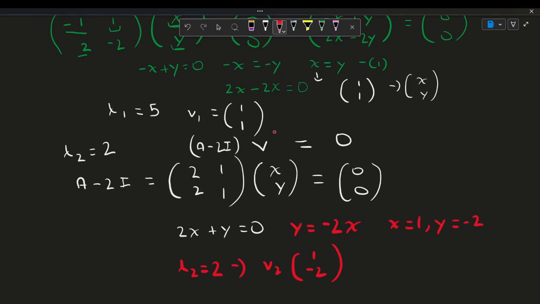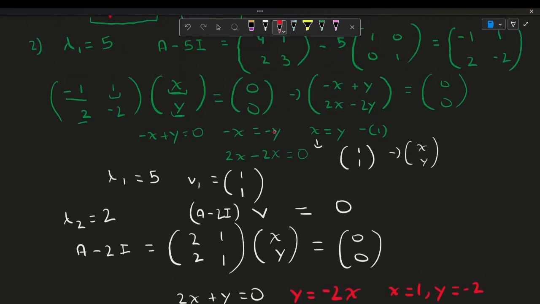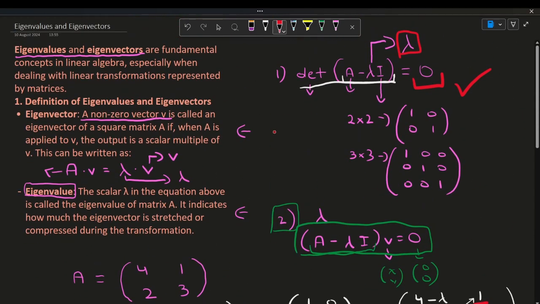So that's how easy it is to find the eigenvalues and eigenvectors. So let's recap what we've learned today. We've learned the definitions of eigenvalues and eigenvectors. We've learned the steps on how to find them. We've split it into two steps, step 1 and step 2. Step 1 giving the eigenvalues and step 2 giving the eigenvectors.